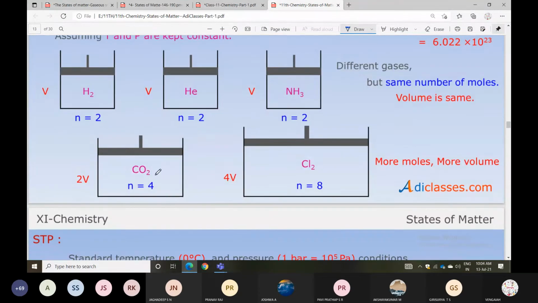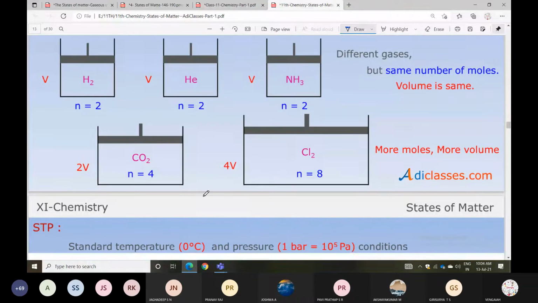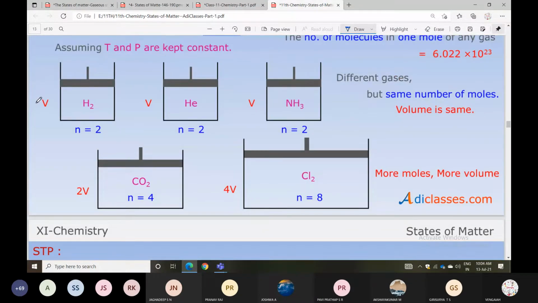So here, how much volume will there be? H2 has n equal to 2 moles. Helium, n equal to 2. NH3, n equal to 2, like that you can check. So one volume condition, one H2; one volume condition, one helium; one volume condition, one NH3.